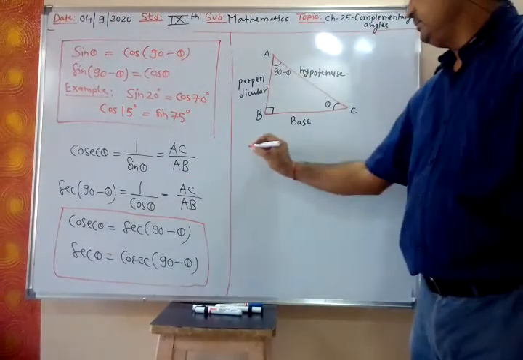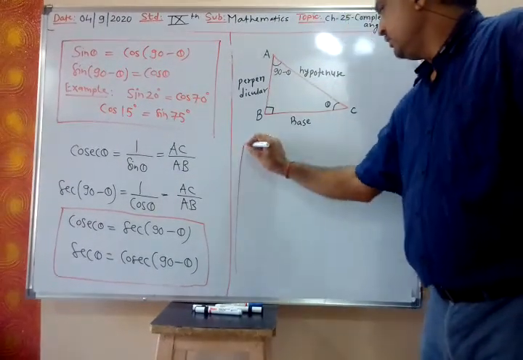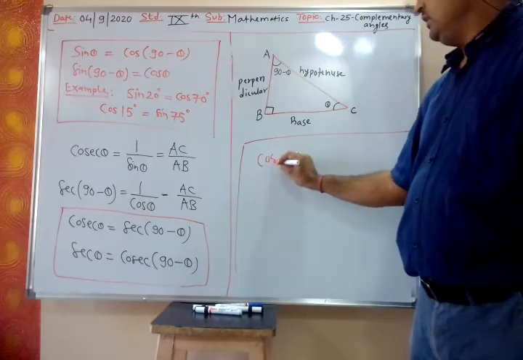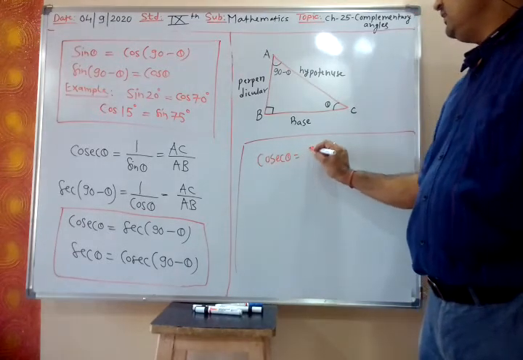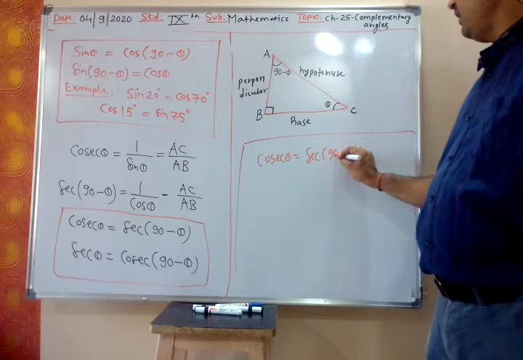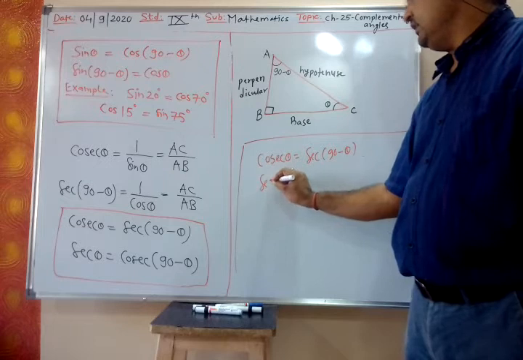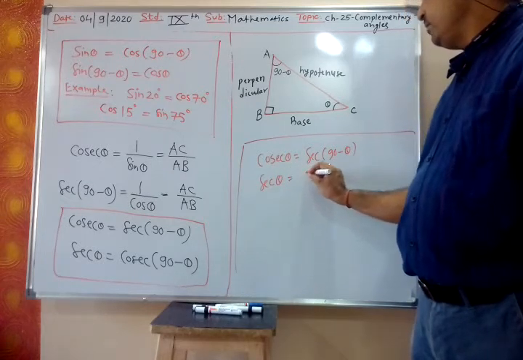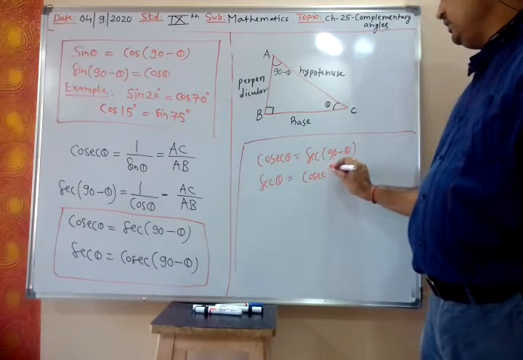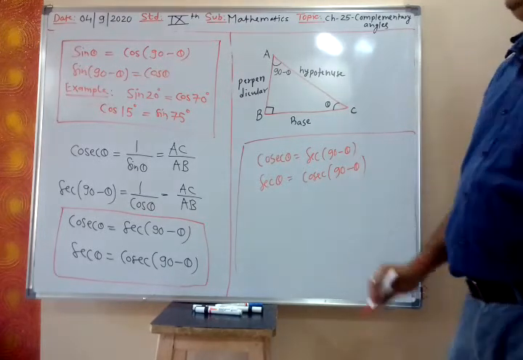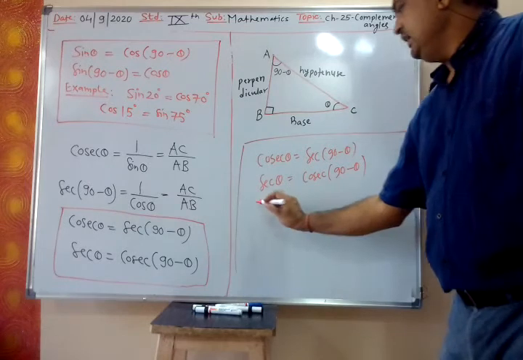Let us write this in the box. Cosec theta is sec 90 minus theta. You write once, no? What is the harm in writing? How many times you write, that will give you benefit. Example.